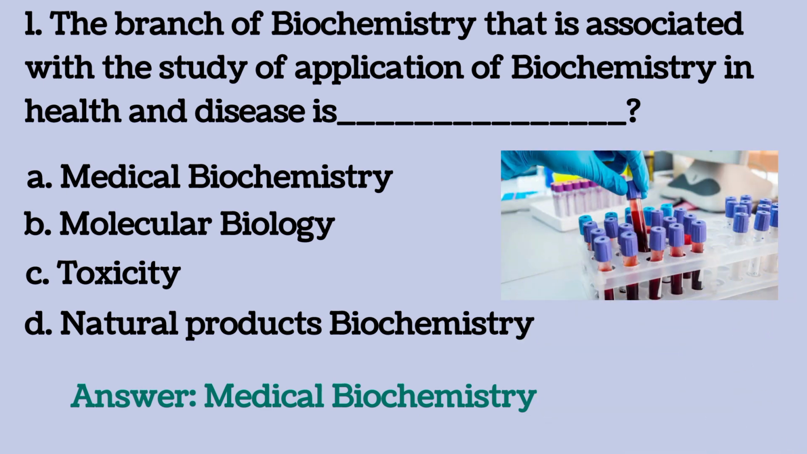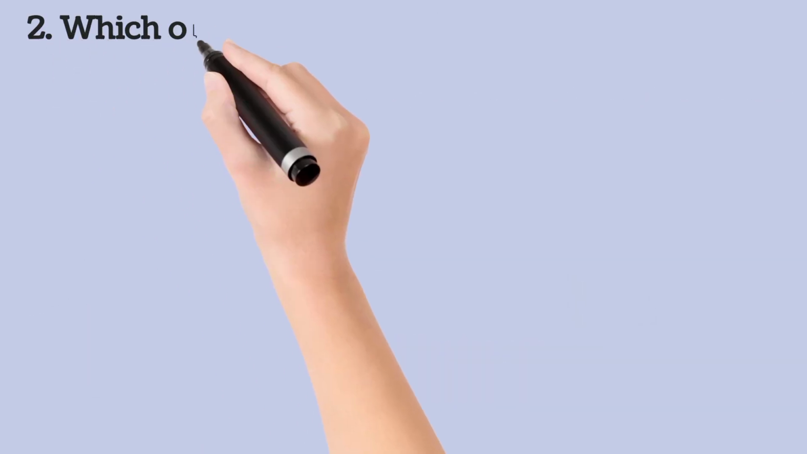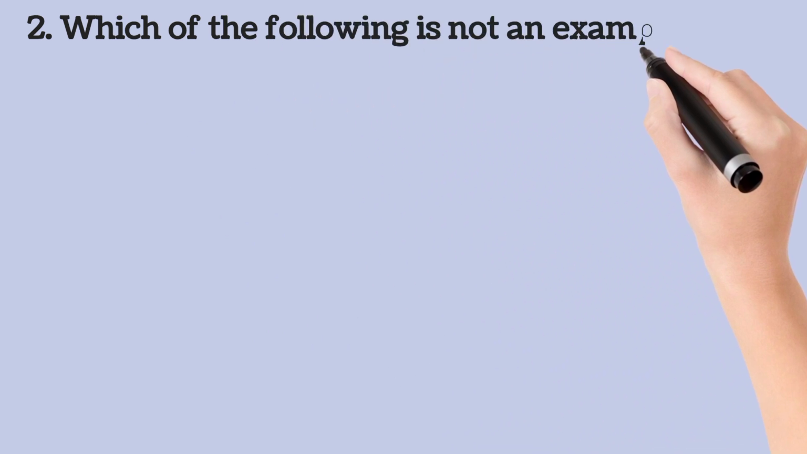So generally, medical biochemistry is a branch of biochemistry that deals with the study of application of biochemistry in medicine. And generally in medical biochemistry, we use blood and urine samples to analyze them too.